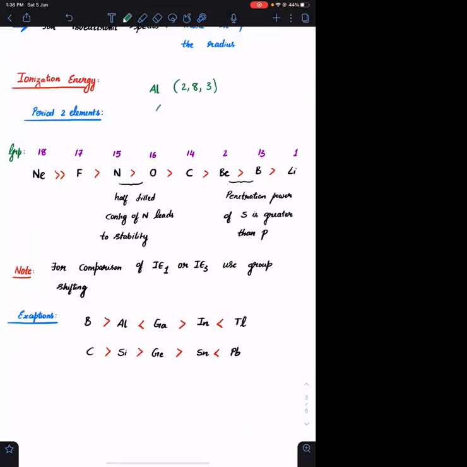So Al positive is 2, 8, 2. Al 2 positive is 2, 8, 1. Al 3 positive is 2, 8. What will Al 4 positive be? It will be 2, 7.